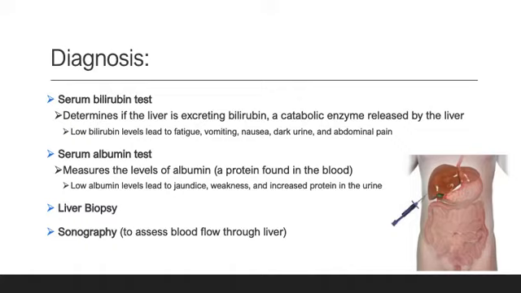Also, diagnosis tests that can be done are a liver biopsy, which is shown in the bottom right corner of this slide, and a sonography, which is to assess the blood flow through the liver. Decreased blood flow also can show scarring and fibrosis in the liver.